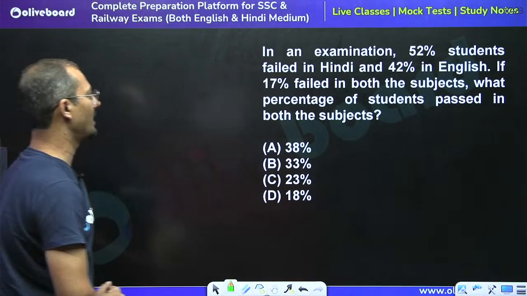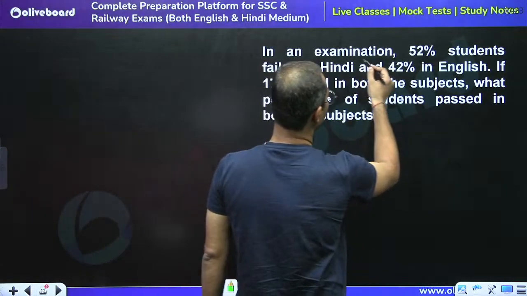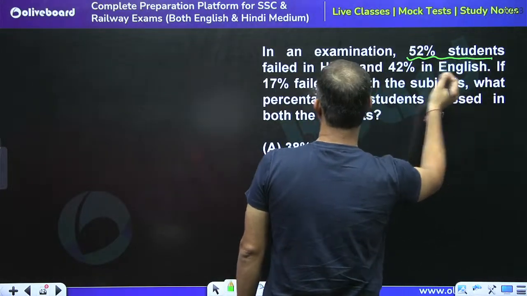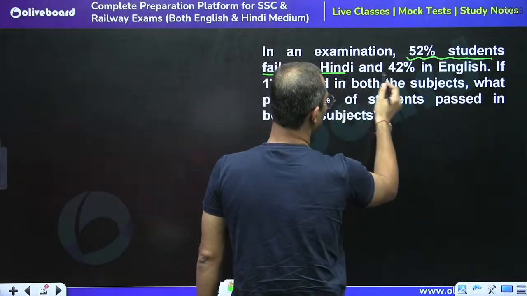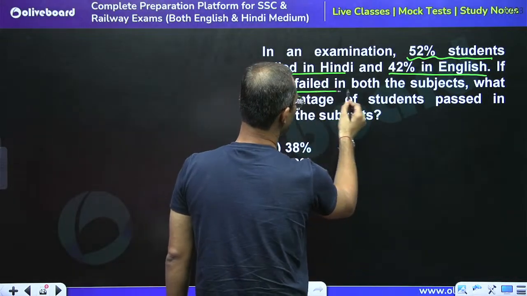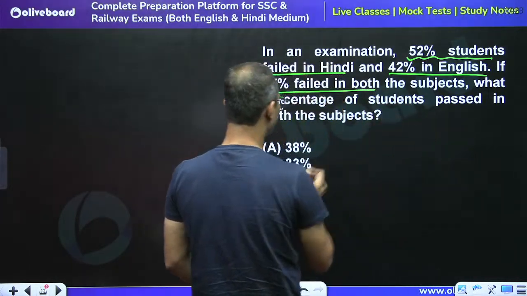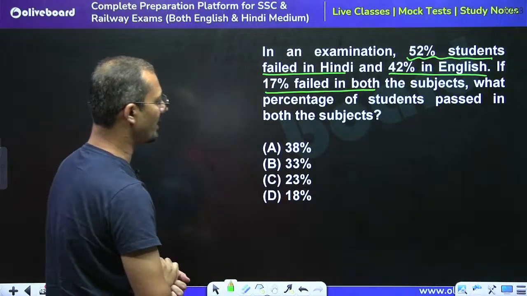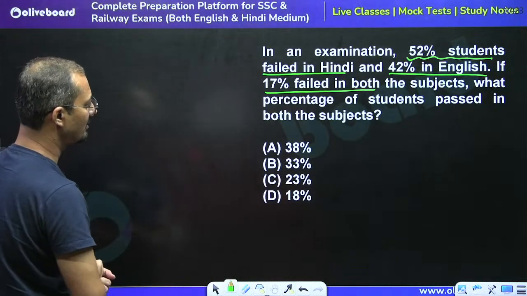See, the question is saying, in an examination 52% of students failed in Hindi, right? And 42% failed in English. If 17% failed in both, then what is the percentage of students who passed in both the subjects, right?